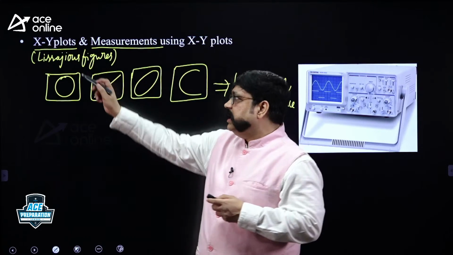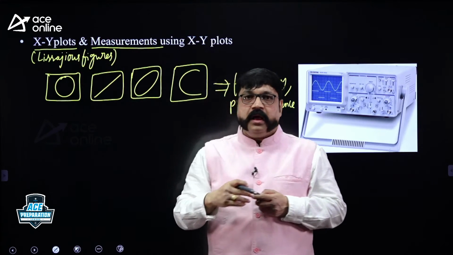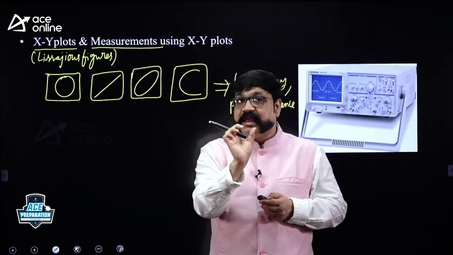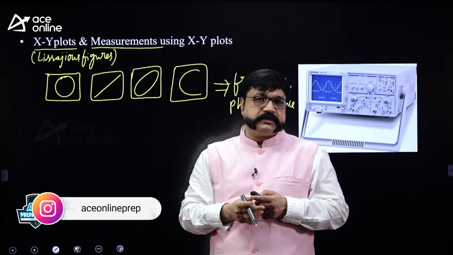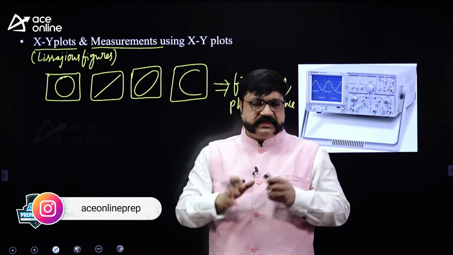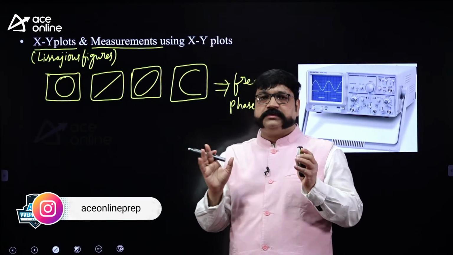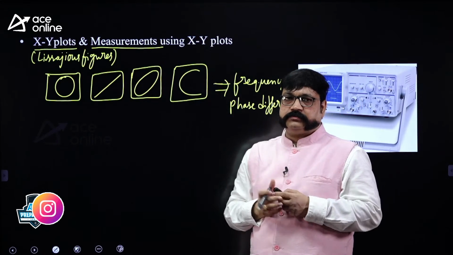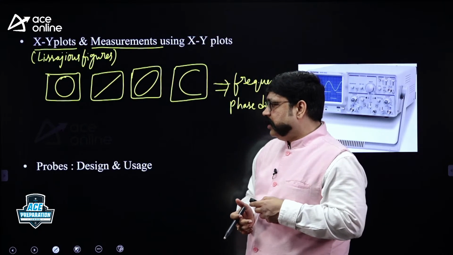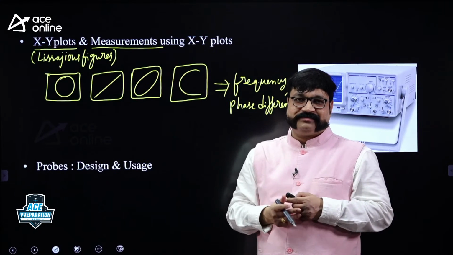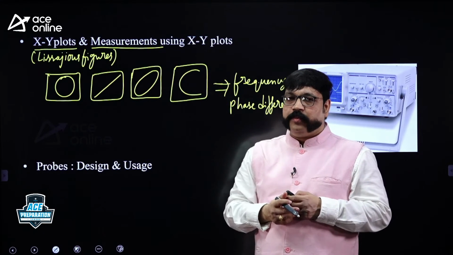Or they will give you an X input signal and a Y input signal, and the question will be on what type of image is going to be displayed on the screen of the CRO. These are the main topics, please. In CRO, you have to learn the YT plot and the XY plot, and some additional points about probes. You people have used a probe now.